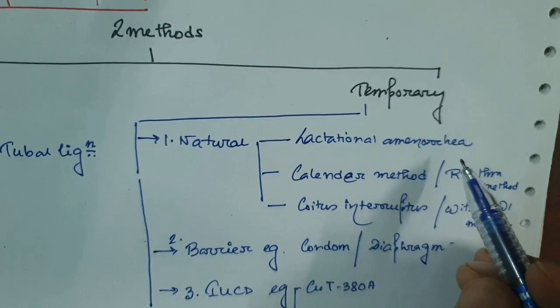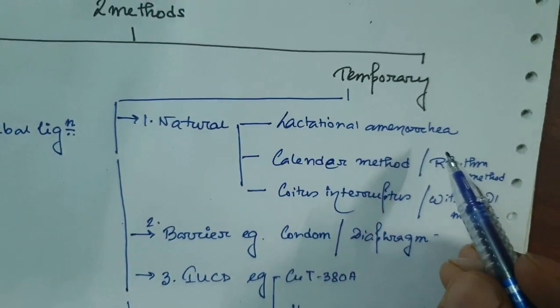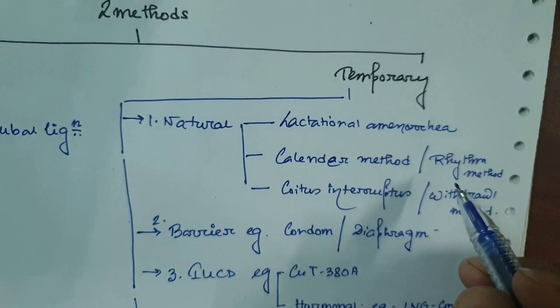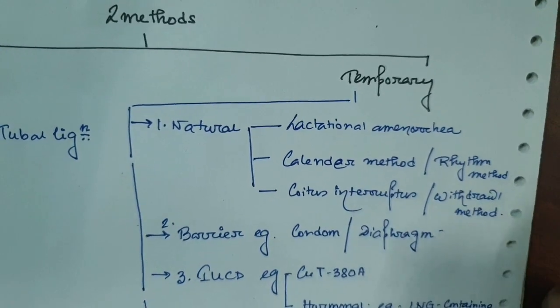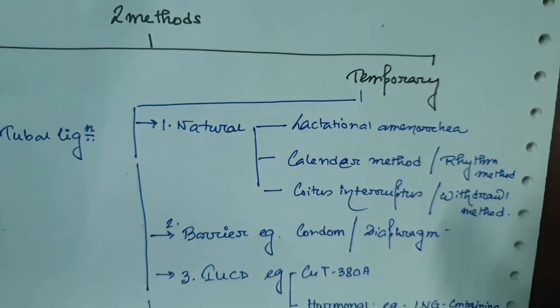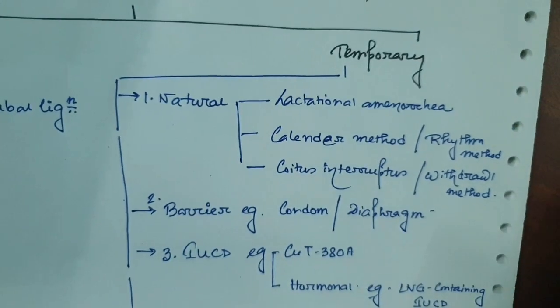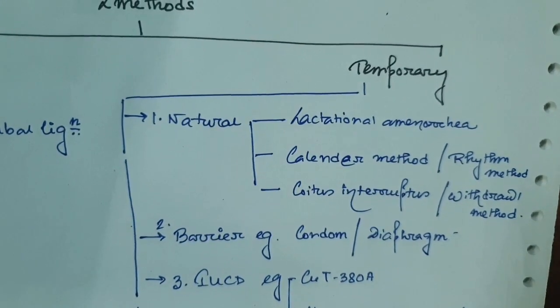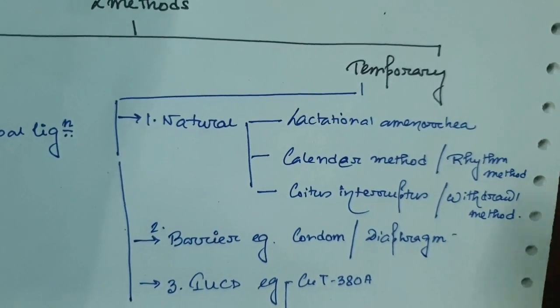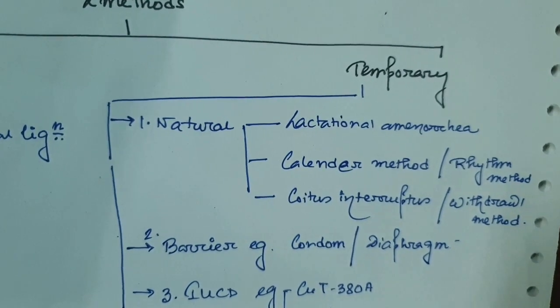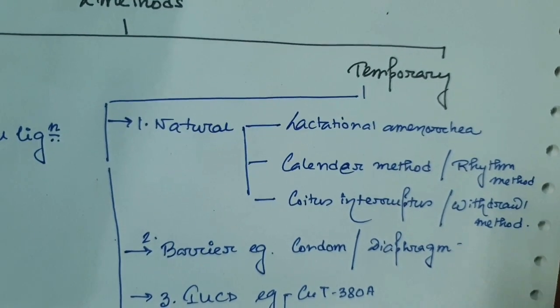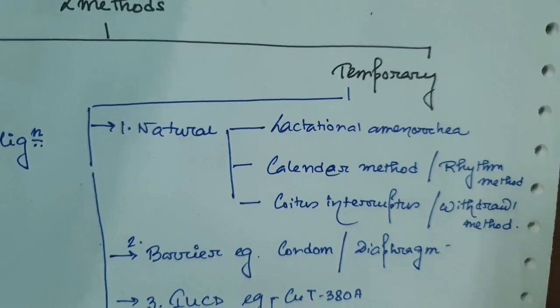So it is a natural method, but lactational amenorrhea is very vague because ovulation can happen anytime, and if we follow it blindly, there may be a high failure rate of contraception.